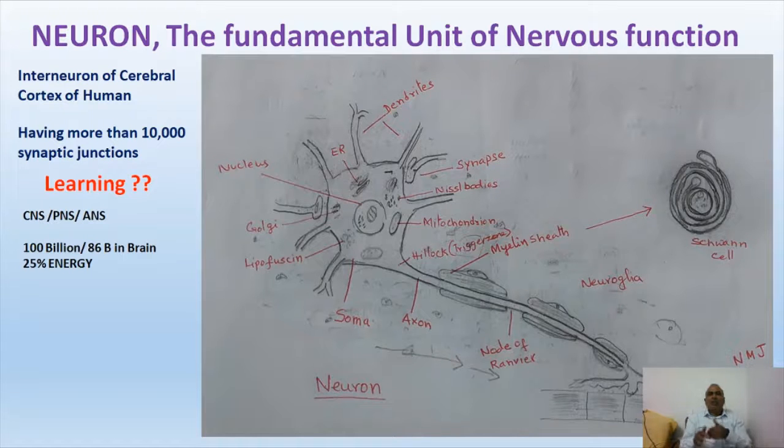Those neurons are called myelinated neurons, and those which don't have any myelin sheath around their axon at regular intervals are called non-myelinated or non-medullated neurons. Myelin is a fatty substance with a bright, silvery white color. So when we see from outside, all the myelinated axons appear as white matter.